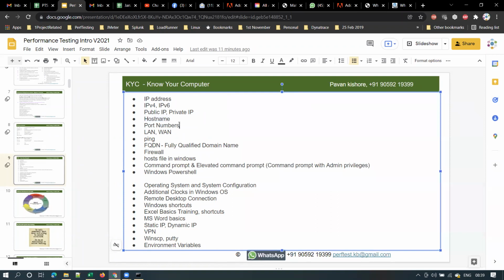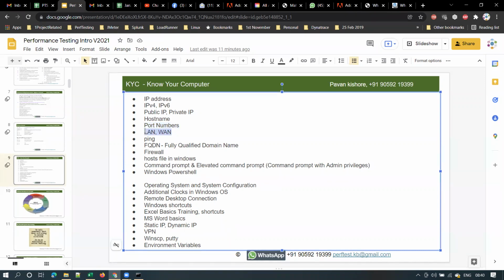Okay. And port number. I will explain this port number when we start with some sample applications. For now, please remember that these are software port numbers. Any computer will have thousands of port numbers. These are software port numbers. We'll discuss those in more detail when we start with the scripting, right?